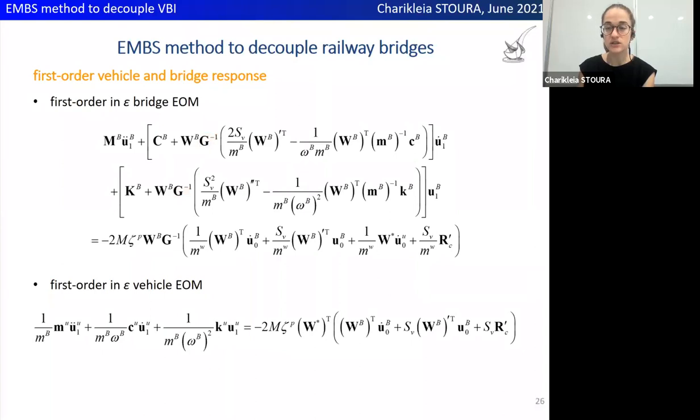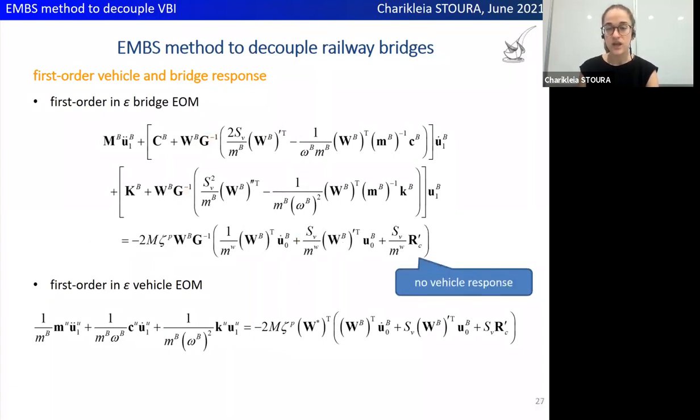Similarly, the first order response of the bridge is estimated by keeping only first order terms. In this case, the vehicle's first order response appears, which however is zero. Thus, it vanishes from the equation of motion of the bridge, which remains uncoupled. Also, in the equation of motion of the bridge, terms related to the impedance ratio now appear.